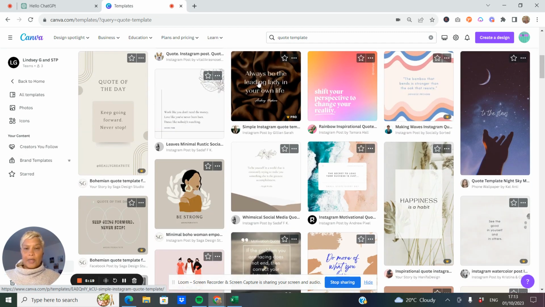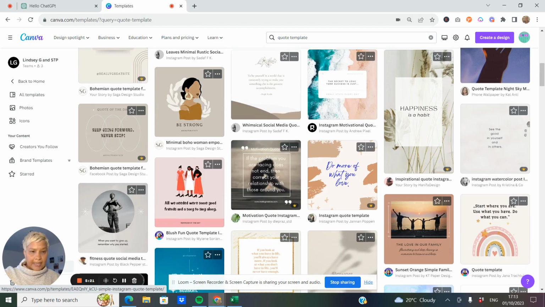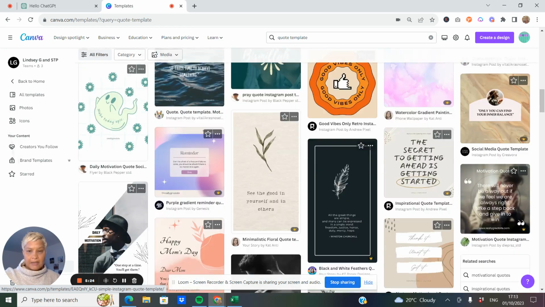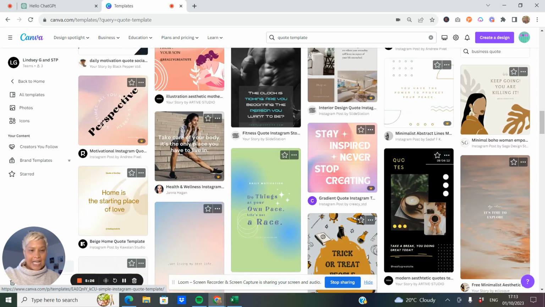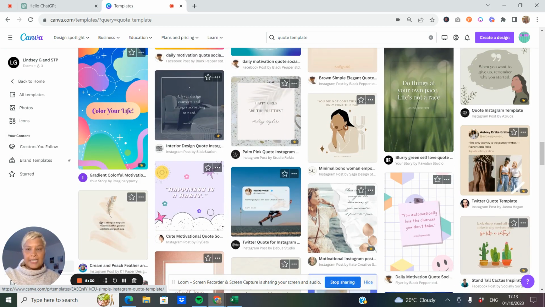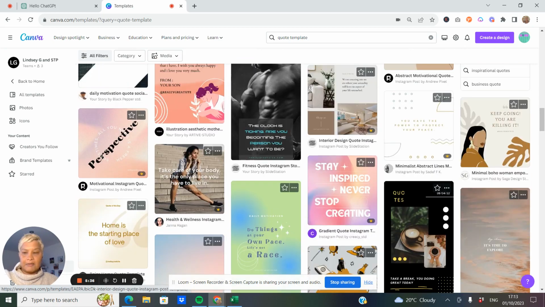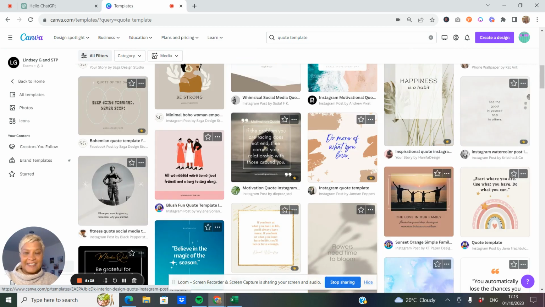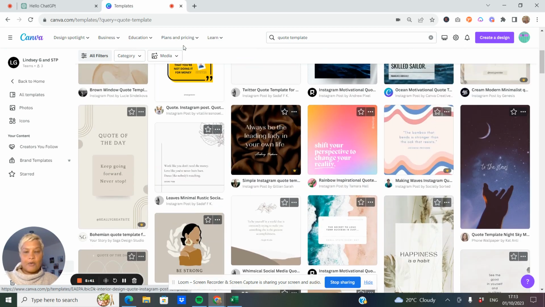So let's just go with this one here, or let's see what else we've got. Is there anything else that's fun and dandy? You can get lost in here looking for quote templates, but go with something that sits with you. All right, let's go with this. No, that's interior design. Let's not go with that. Oh my goodness. Okay, let's just go back to the simple Instagram, okay?